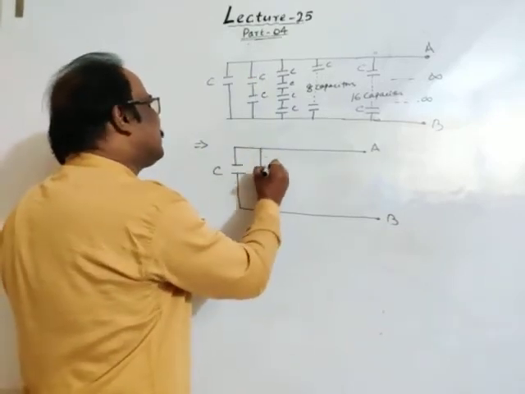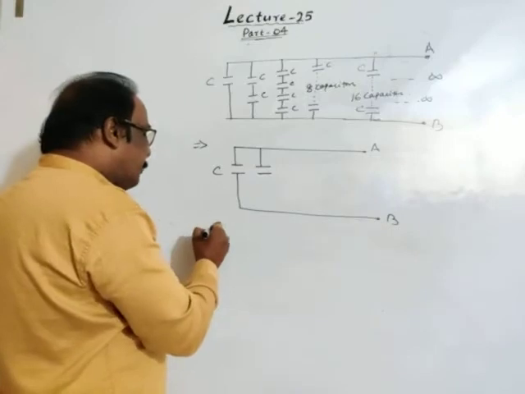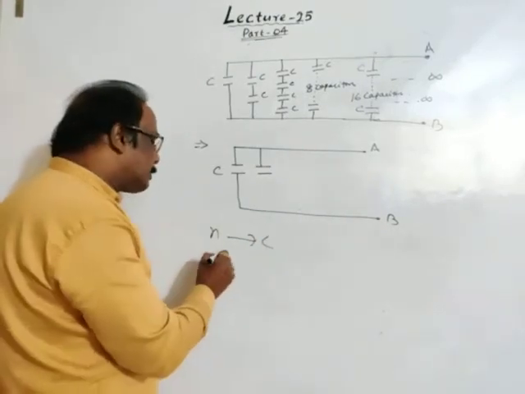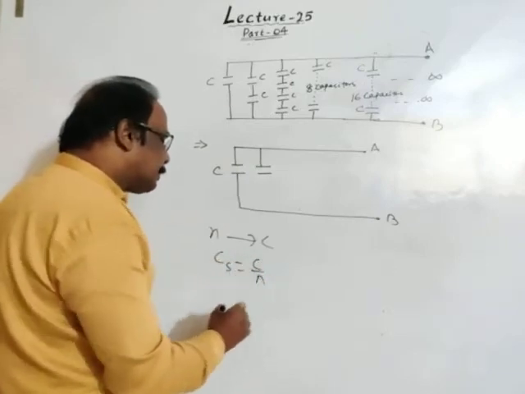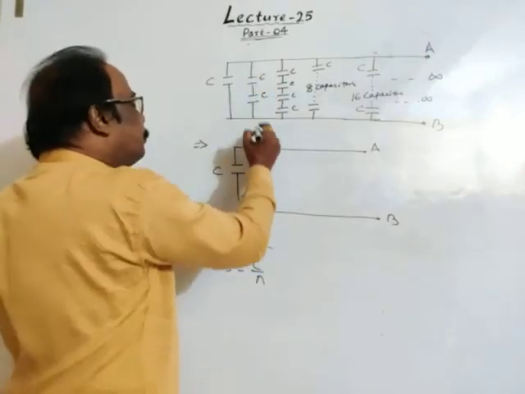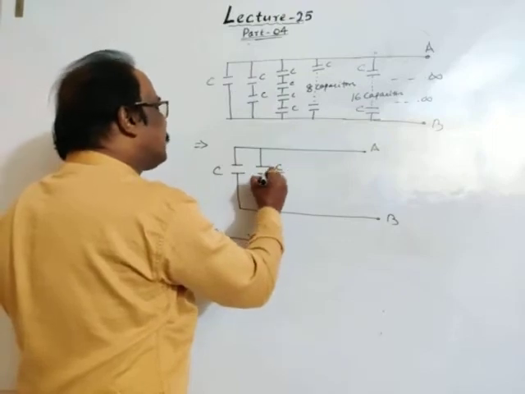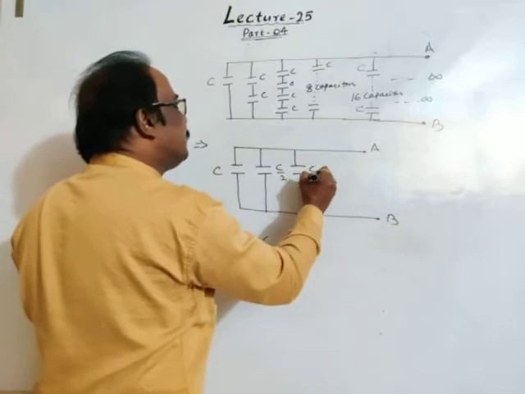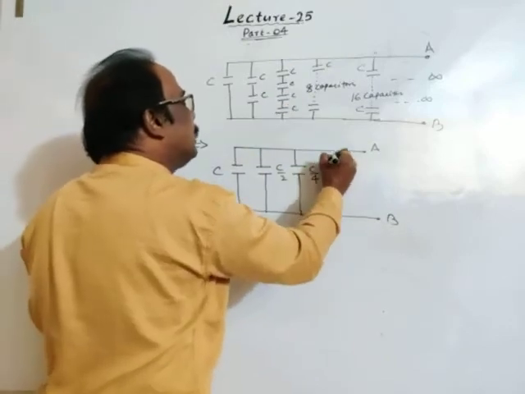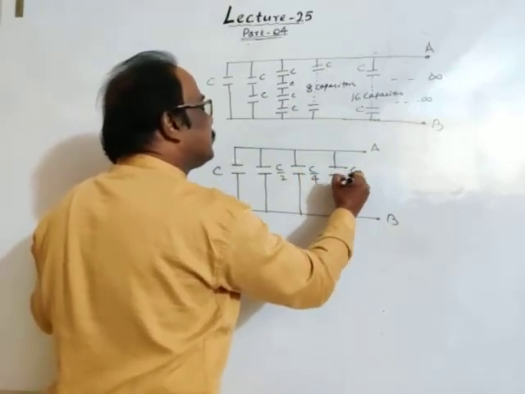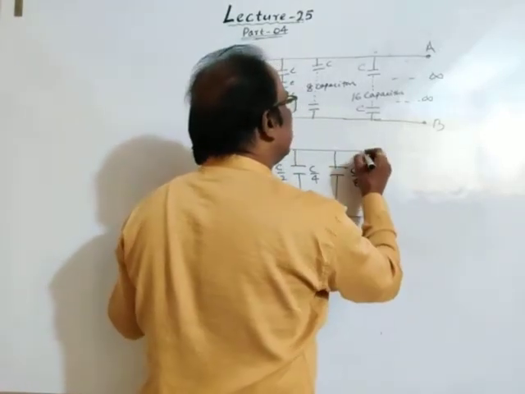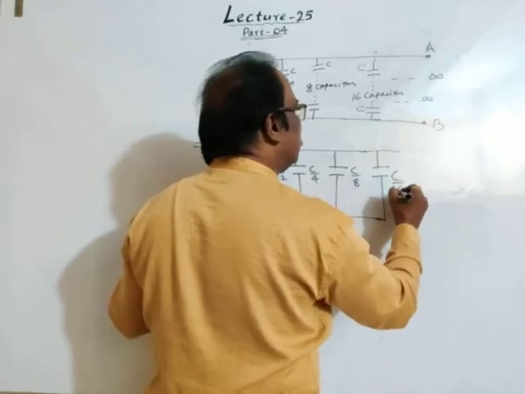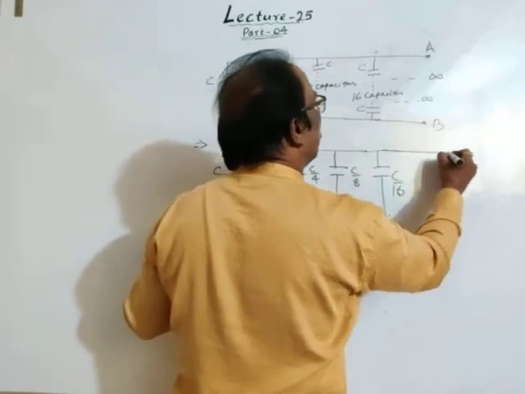If n number of identical capacitors, each of capacitance C, are connected in series, then the series group capacitance is C by n. Here, C and C, two capacitors, the series group capacitance is C by 2. Similarly here, it is C by 4, and here the equivalent capacitance is C by 8, and here C by 16, 16 capacitors, and so on.